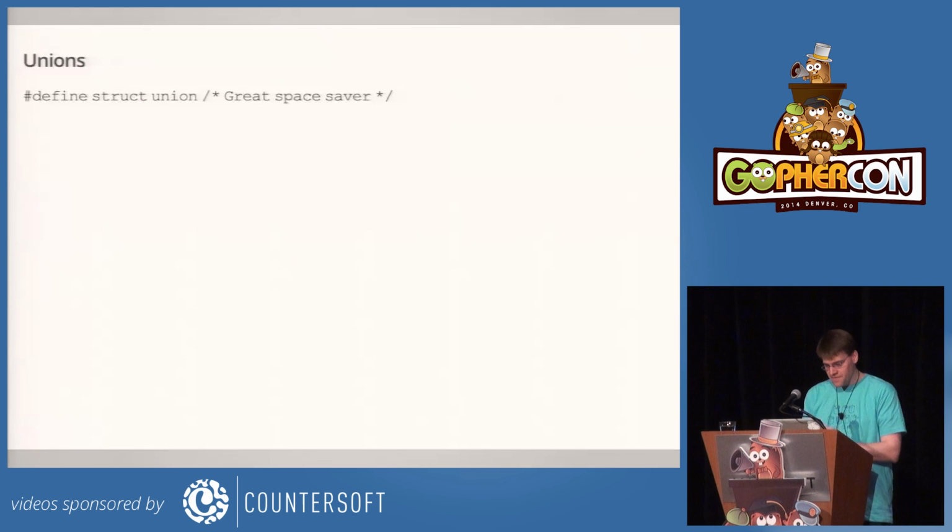Well, this is an old joke from the Plan 9 fortune file. At the risk of killing the joke, the point is that turning all the structs into unions will in fact save a lot of space, because you take the struct with many fields and collapse them all into one place in memory. But then your program won't behave correctly if you're actually using more than one field in any particular struct. But there's a good idea here.